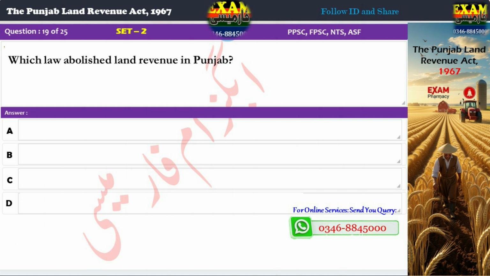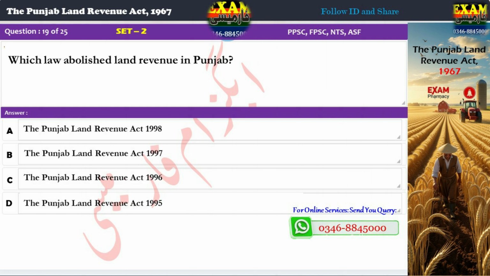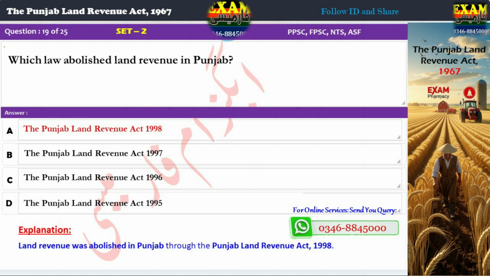Question 19. Which law abolished land revenue in Punjab? A. The Punjab Land Revenue Act, 1998. B. The Punjab Land Revenue Act, 1997. C. The Punjab Land Revenue Act, 1996. D. The Punjab Land Revenue Act, 1995. Correct answer: A. The Punjab Land Revenue Act, 1998. Explanation: Land revenue was abolished in Punjab through the Punjab Land Revenue Act.